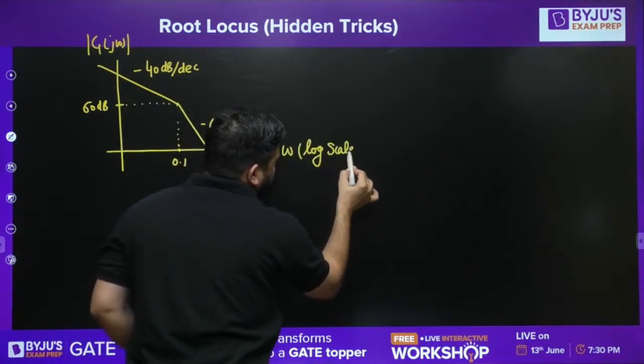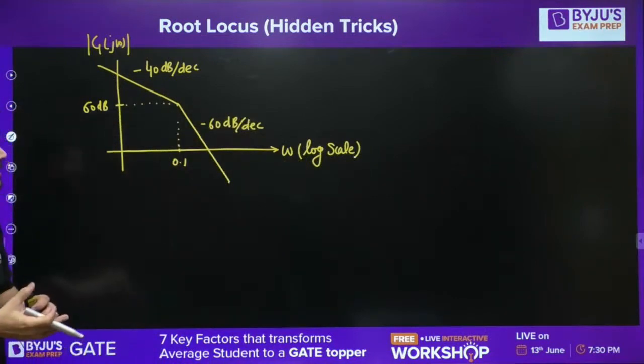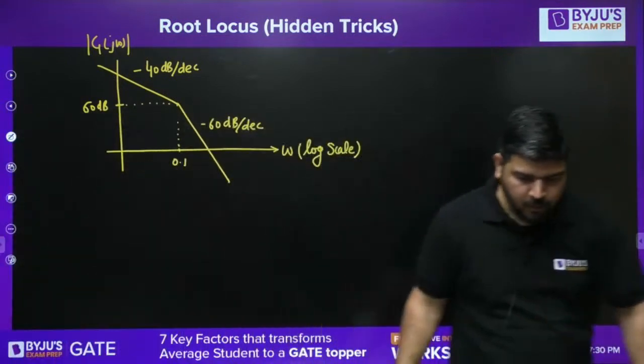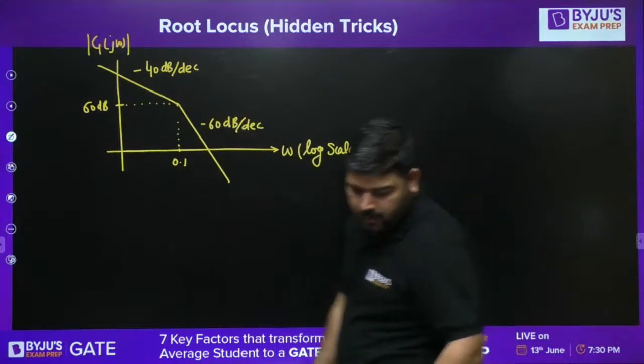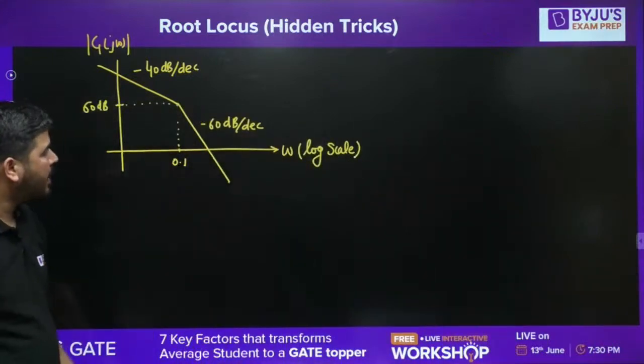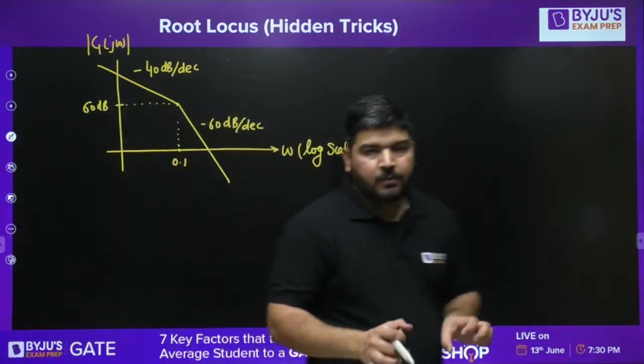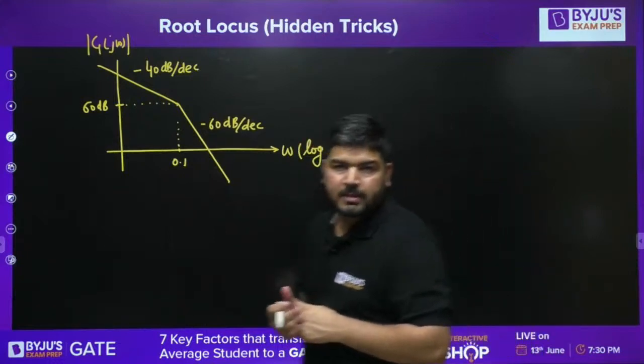Omega on log scale. Okay, so this is provided to us. This is given to us. Now what we need to do is calculate the steady state error. First of all, we need to write the transfer function of this system.